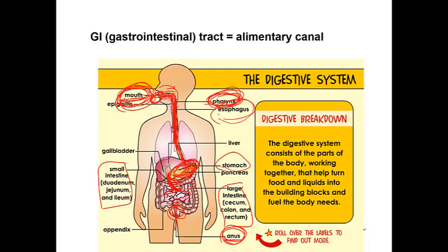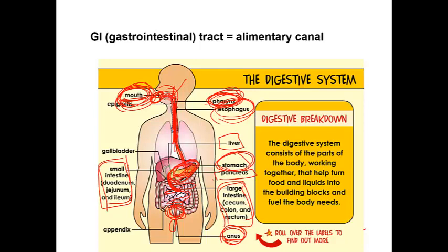And we have three associated glands, three helpers. The first one is the salivary glands that exist in the mouth. The second one is the liver. The third one is the pancreas. So these glands are the helpers which help the digestive system to digest the food.